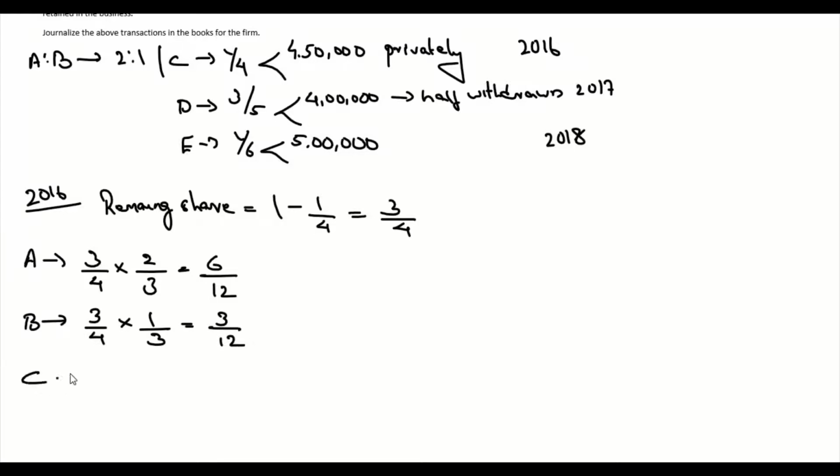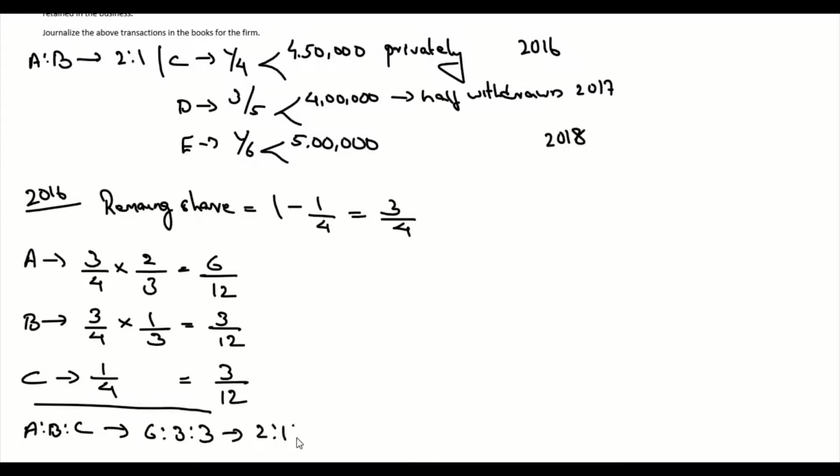And then we have C, 1/4 is his share of profit, which is given in the question. If we want to have the same denominator, it's going to be 3/12. So the new profit sharing ratio between A, B and C is 6:3:3, that is equal to 2:1:1. So that's the new profit sharing ratio in 2016.